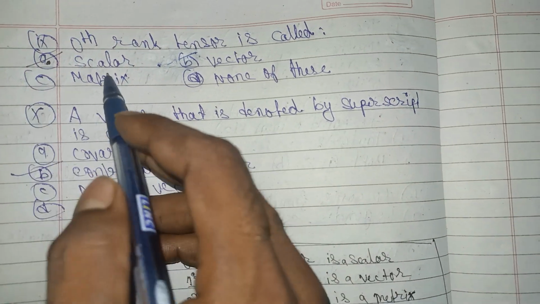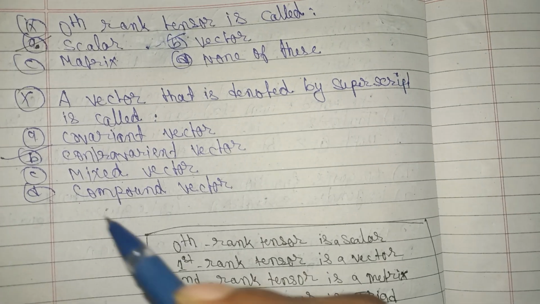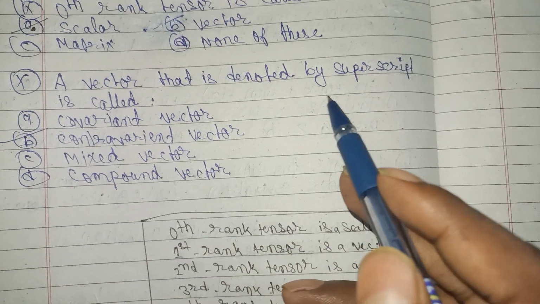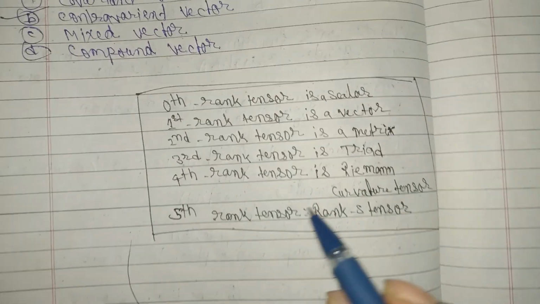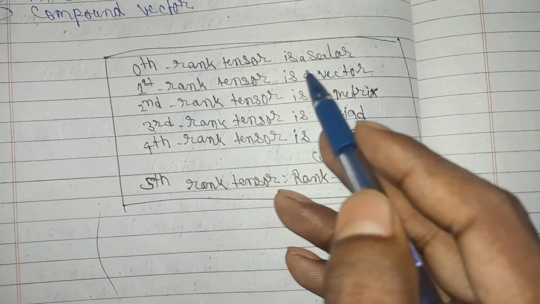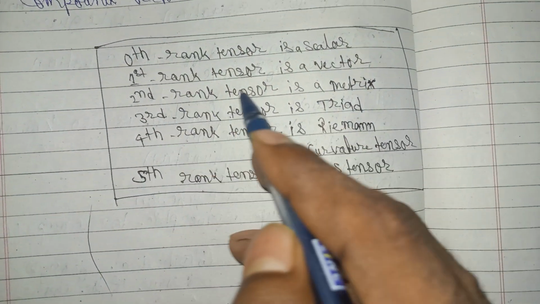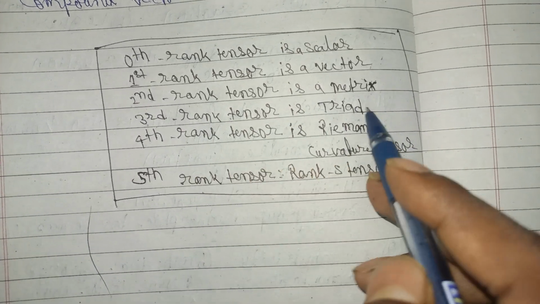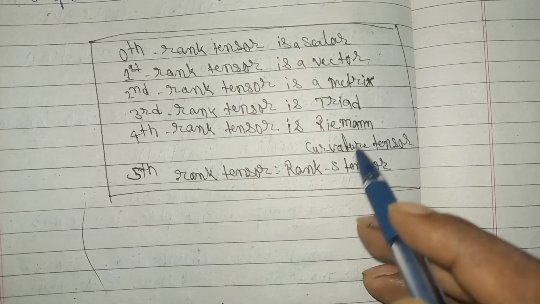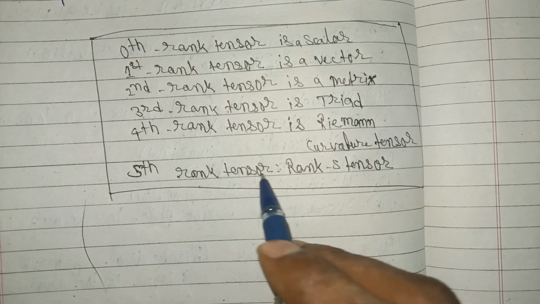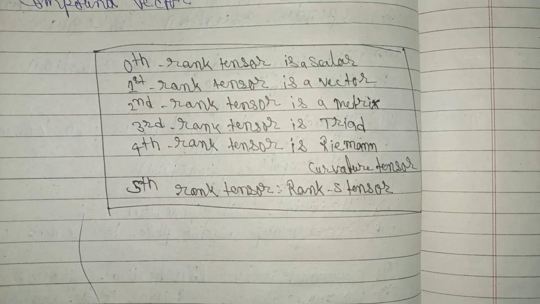Zero rank is called a scalar, one rank is a vector, and second rank is a matrix. Question number 10. A vector that is denoted by the subscript is called a contravariant vector. Zero rank tensor is called scalar, first rank tensor is called vector, second rank tensor is called matrix, third rank tensor is called triad, fourth rank tensor is called Riemann-Christoffel tensor, fifth rank tensor is called pentad tensor. So this is the correct answer.